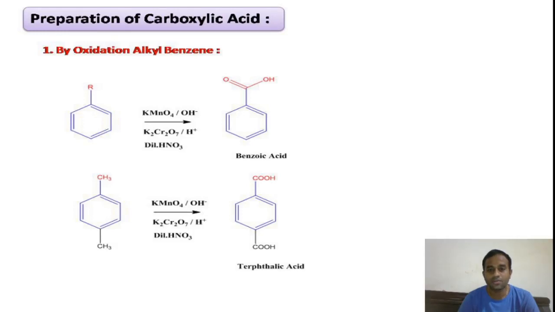If the two COOH groups are in ortho position, then it is called phthalic acid. If the two COOH groups are in meta position to one another, then it is called isophthalic acid. If they are para to each other, then that is called terephthalic acid. So these are three isomeric dicarboxylic acids, right? Phthalic acid means ortho to each other, isophthalic means meta to each other, terephthalic means para to each other. In this way, if more than one alkyl side chain is present on a benzene ring, in this reaction each alkyl chain is converted to a carboxylic acid, right?